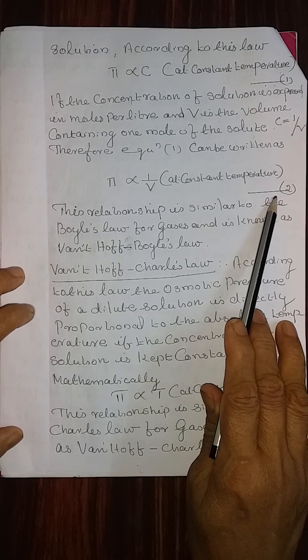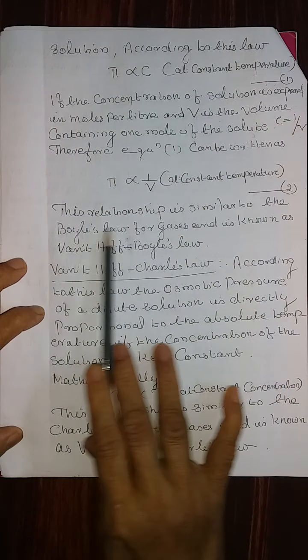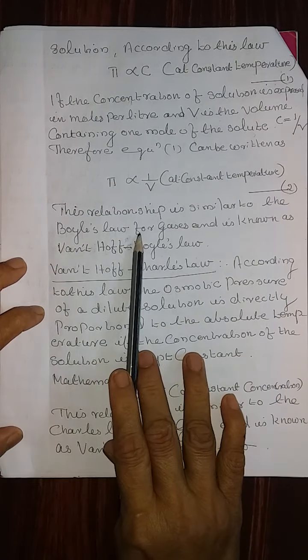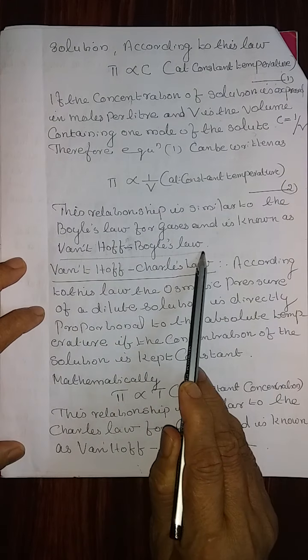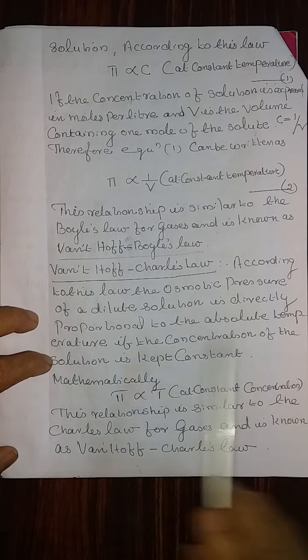Let this be equation number 2. This relationship is similar to Boyle's law for gases and is known as Van't Hoff-Boyle's law.